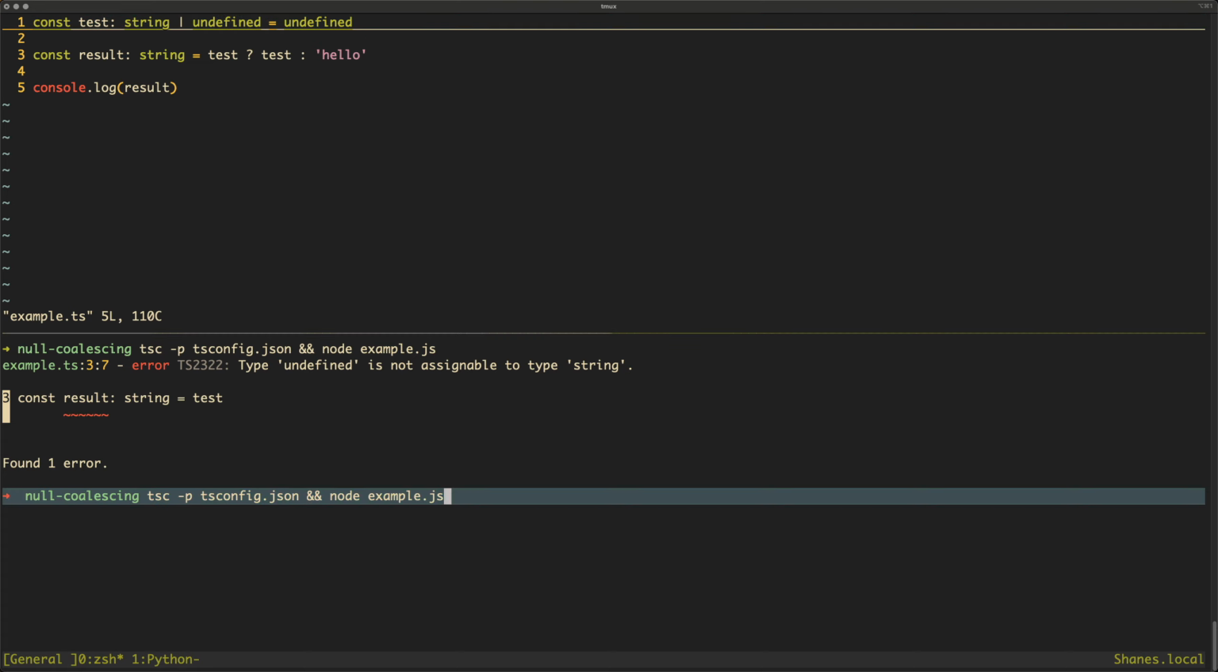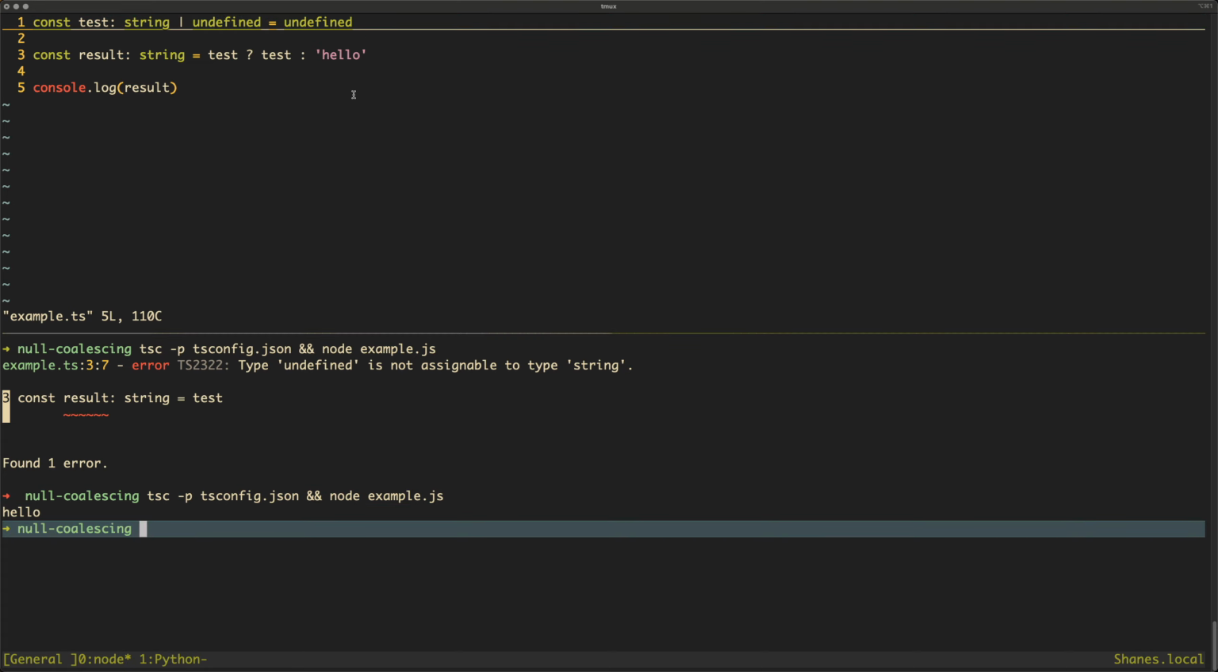I'm going to get back into that file. And if we were to run this, it will happily allow that now, because now TypeScript is able to basically narrow the type of this from string or undefined to string. Now the problem is this is a bit of a pain. That was a lot of stuff to type.